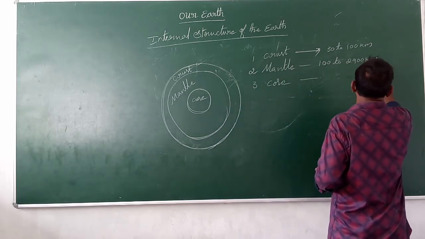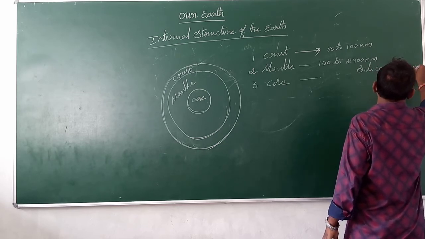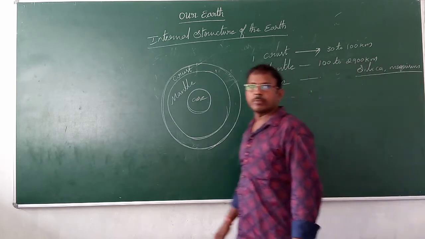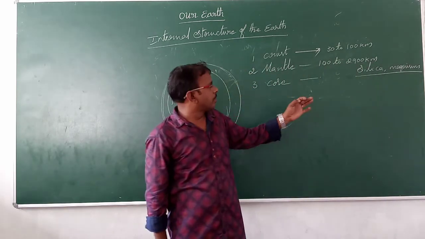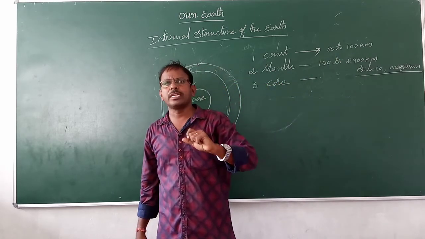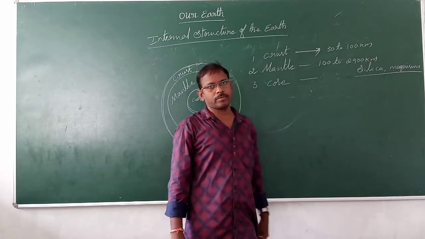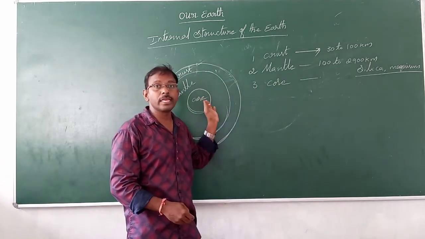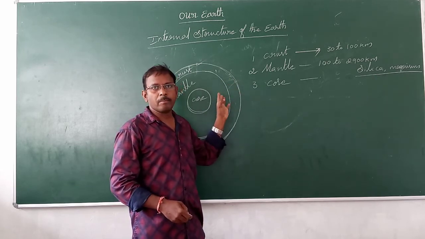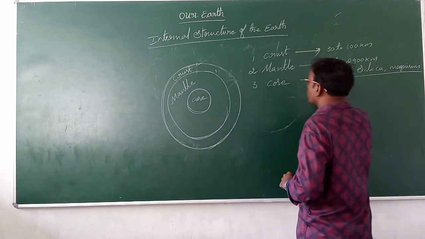It is very pliable, liquid type. The crust is floating on the mantle. The mantle is liquid type.